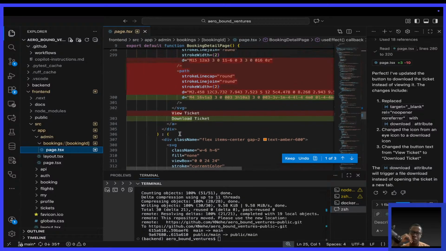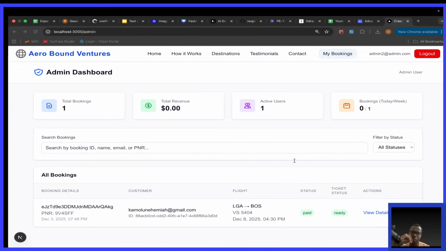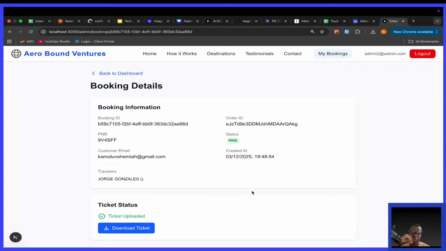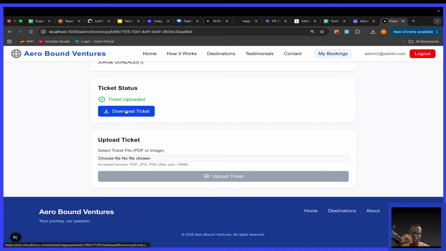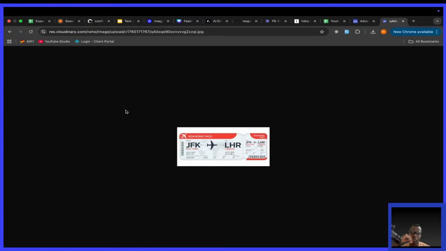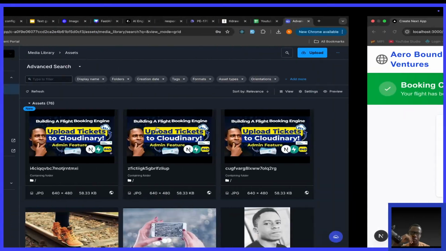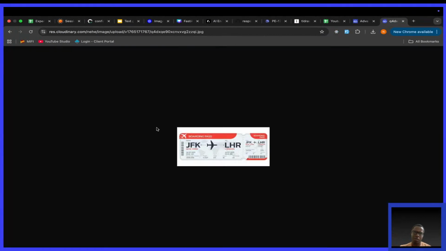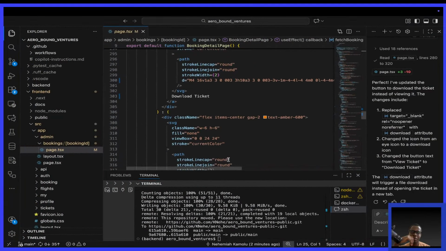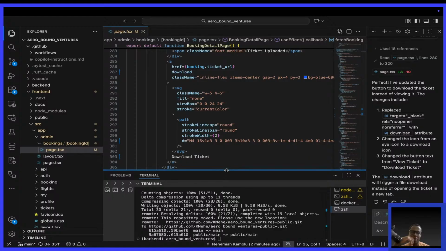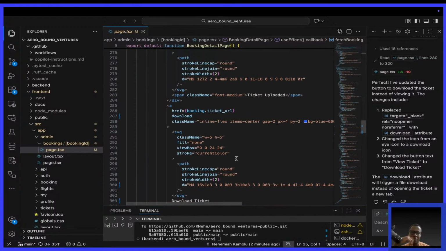So we keep and see view ticket. So here you see download ticket. If I click, it doesn't. What is happening? Oh, actually, it replaced the page. Do you realize that? See this? It replaced the page. Okay, no worries. That is something I will do by myself. I'll fix it by myself. Let me undo.